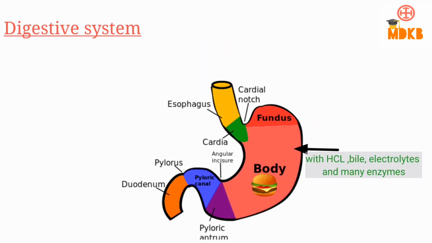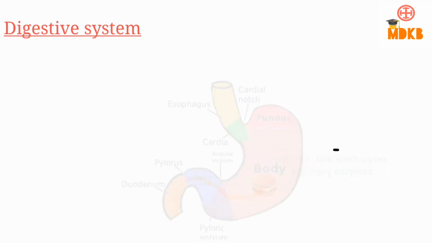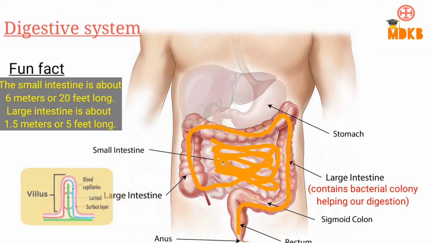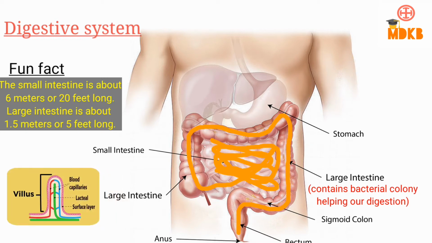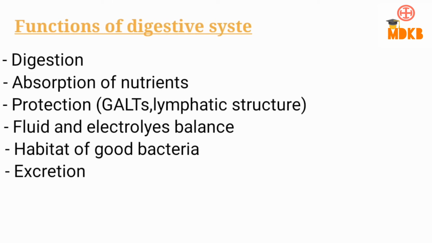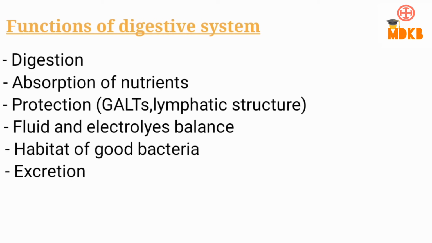hydrochloric acid, and other digestion fluids to break down molecules, in which the nutrients from the molecules are absorbed mainly through the villi in the small intestine, while most of the water content is absorbed through the large intestine. Then the waste will be excreted through the rectum to the anus and to the outside environment. So in that way, the body absorbs nutrients it needs from the food we eat. So these are the functions of the digestive system.